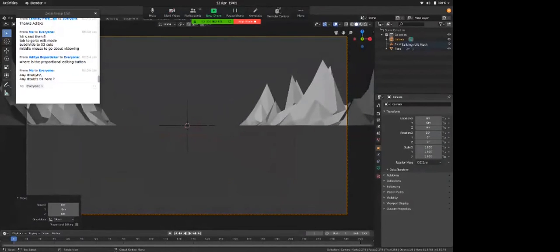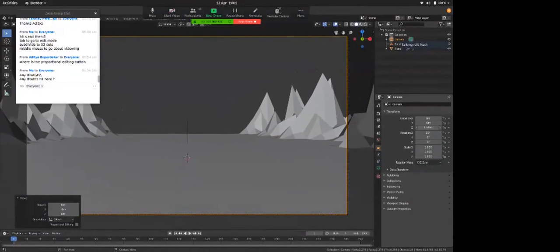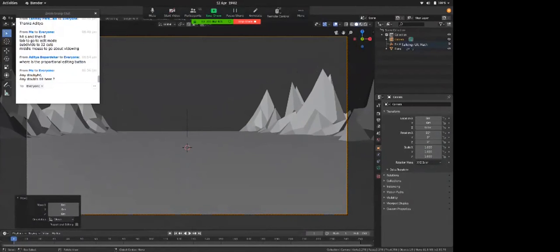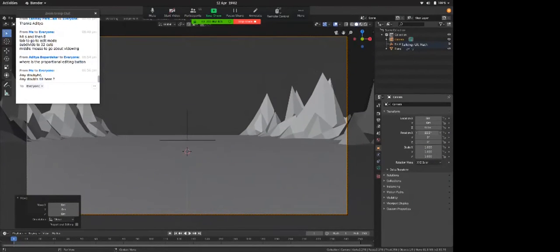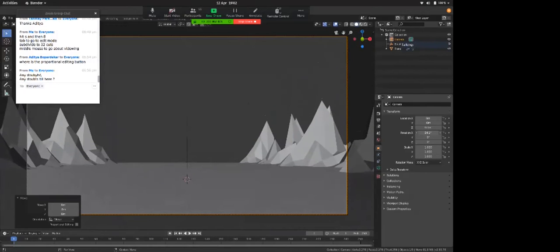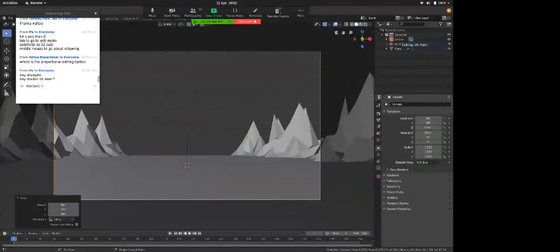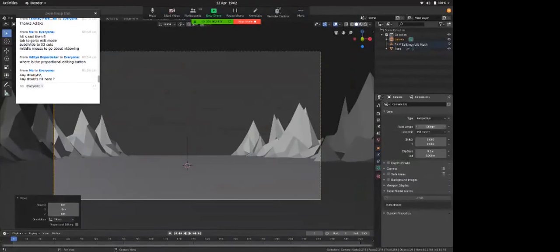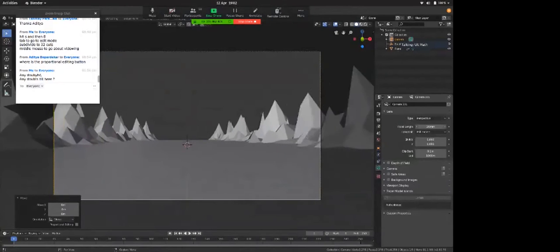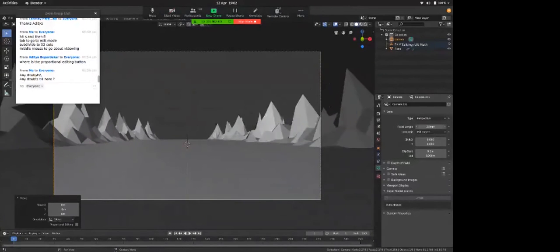So I can increase Z slightly so that my camera is above the plane. I can rotate X so that it's an illusion that my camera is running across the plane, and that's it. My camera is looking at the scene. If I go to my camera setting here in object data, this plane camera, I'll decrease the focal length so that it's wider. It can look at everything. 24 would be enough.